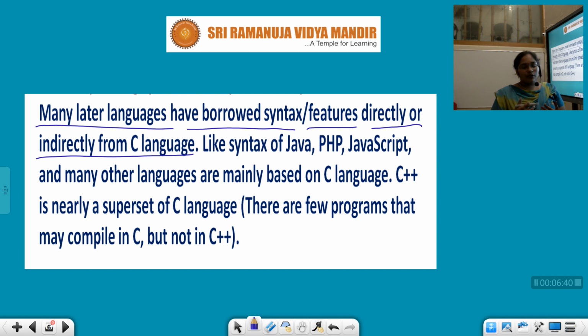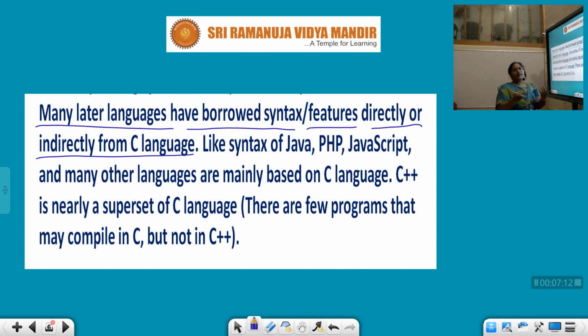It means you can observe a person, their standing or their position, their movement, and you can do the same thing by observing them. In the same way, whichever features you want, you can transfer from another one to yours. Similarly, many other languages transferred or borrowed the syntax features directly or indirectly.